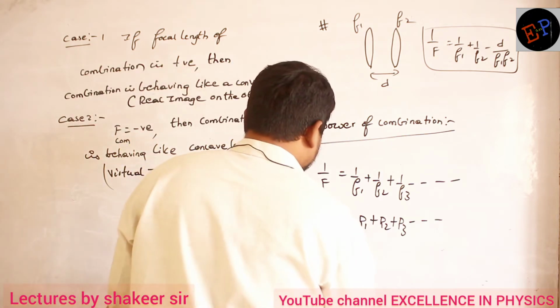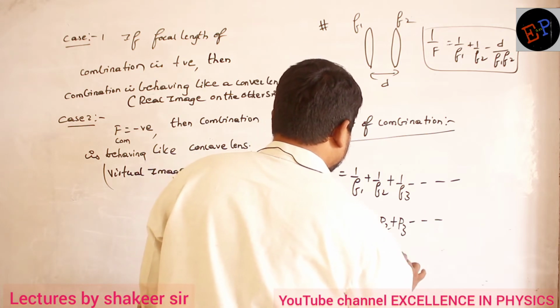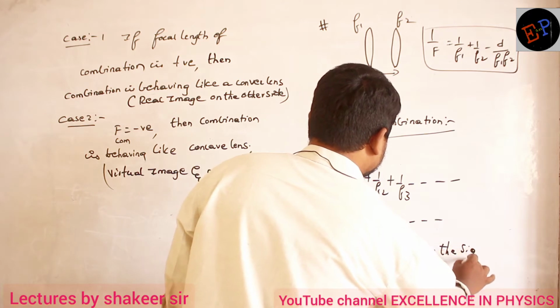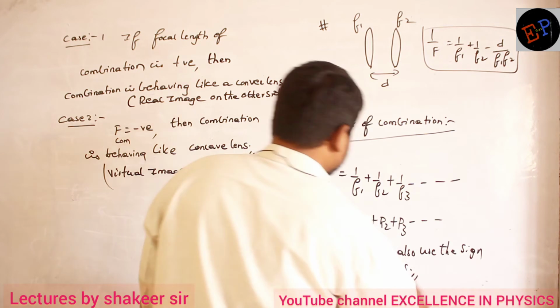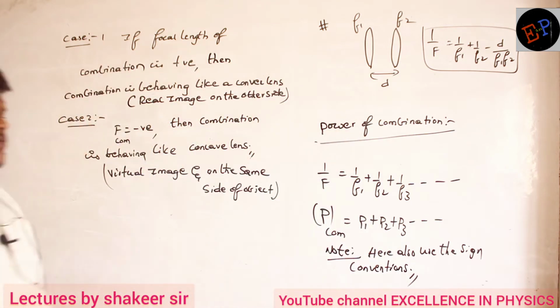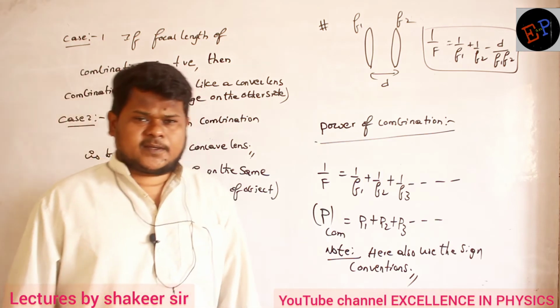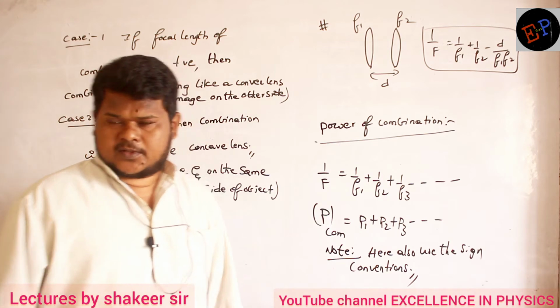So therefore, what is the note point we have to write? Note point is that here also we are supposed to use the sign conventions. If it is convex, take power to be positive. If it is concave, take power to be negative. And accordingly, you find the power of the total combination. Are you able to understand?